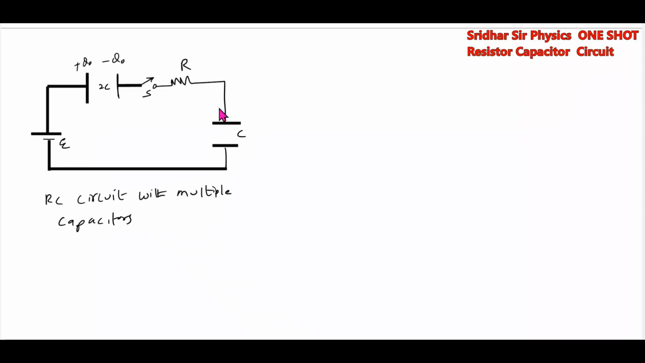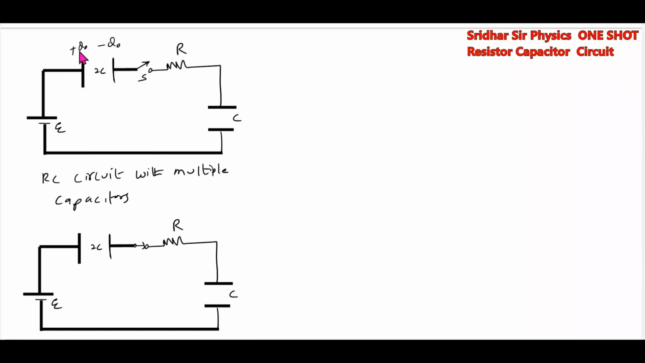RC circuit with multiple capacitors. There is a battery. There is a charged capacitor with initial charge Q0, and there is an uncharged capacitor. I'll close the switch. We have to calculate the current through this circuit at any time t. Once we get the current, we'll get the charge here. So after closing the switch, the whole circuit will be like this. This Q0 charge is there. This will become Q0 plus Q, and here the charge Q minus Q, and let the current flow like this. The current will take the path here.